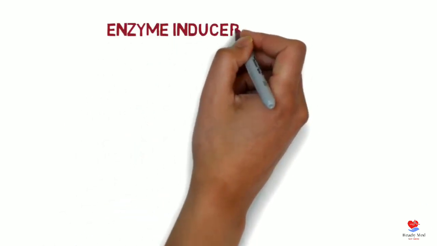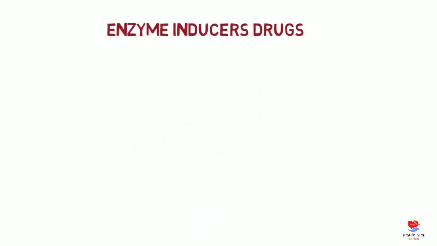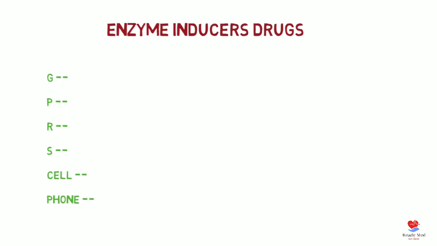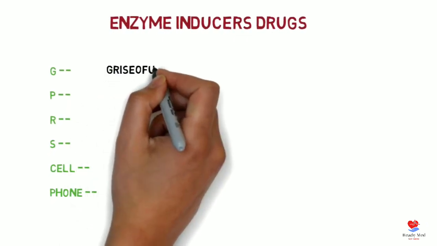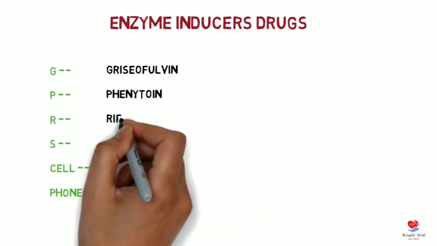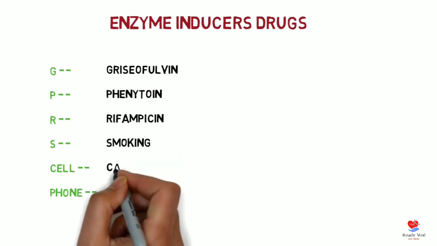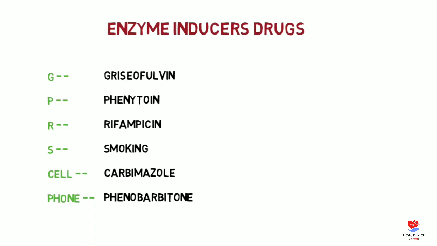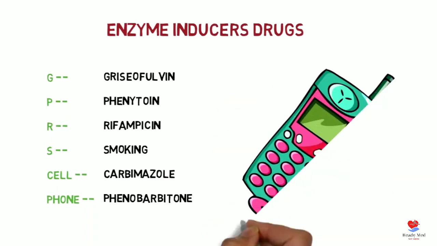Now enzyme inducer drugs. Enzyme inducer drugs increase the rate of metabolism of drugs. For this we have a mnemonic, GPRS CCP, which was used in earlier times: G stands for griseofulvin, P for phenytoin, R for rifampicin, S for smoking, C for carbamazepine, and P for phenobarbital.